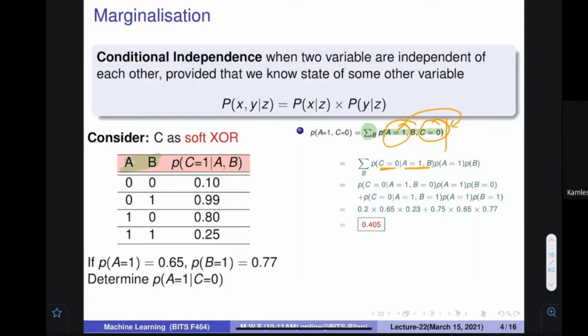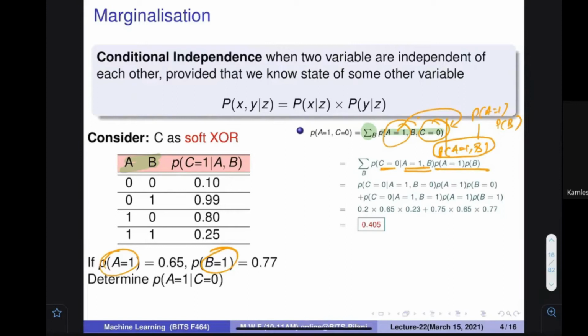But then these two things, you have to write probability of A is equal to 1 and B. You know that these two things are independent because they are input, because you are going to give the input A and B. We assume that they are independent. If they are independent, this quantity is going to be probability of A is equal to 1 and probability of B. So we write it this way.